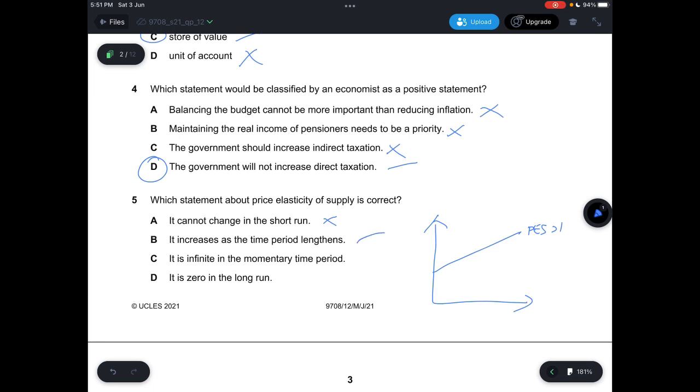And C, it says it is infinite in the momentary time period, which is not correct. And then D, it says it is 0 in the long run, which is not correct. It will increase as time goes on, so it's not 0 in the long run.